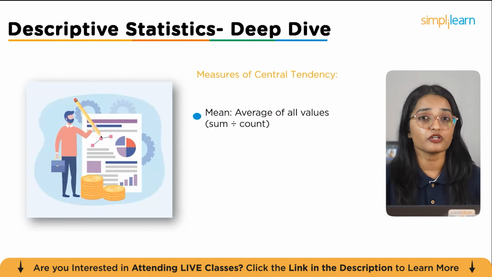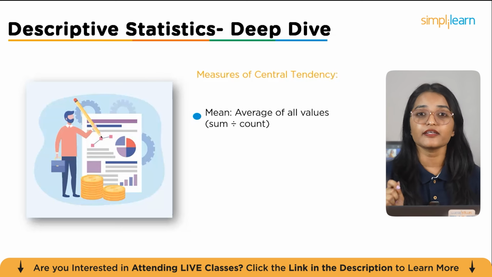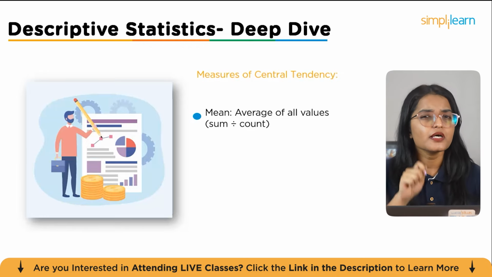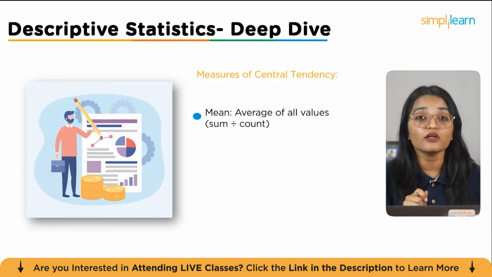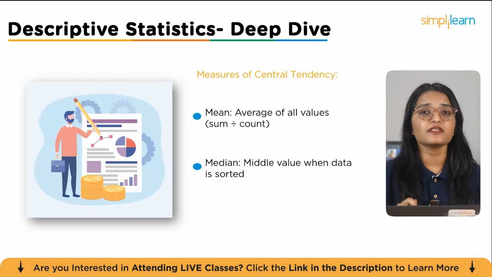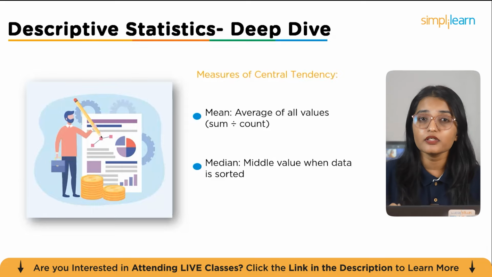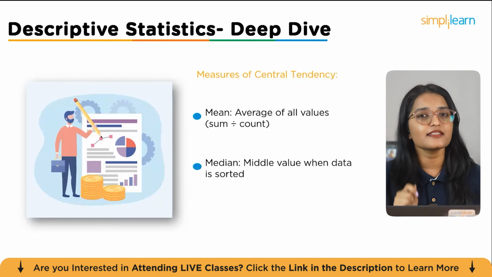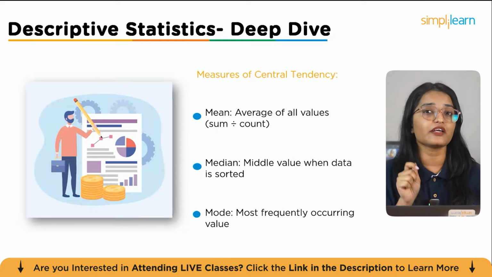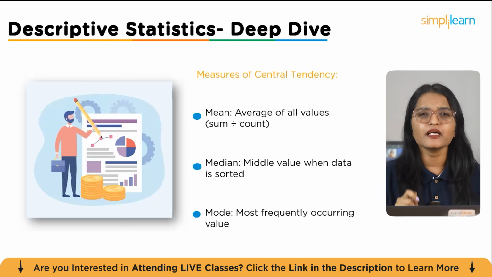Now, let's take a closer look at descriptive statistics, starting with measures of central tendency. The first measure here is the mean, which is the average of all the values, simply calculated as the sum of all the data points divided by the total count. Next is the median, which represents the middle value when the data is sorted from lowest to highest. This is especially useful when dealing with skewed distributions. And finally, the mode is the most frequently occurring value in the data set, helping us identify common patterns or repeated outcomes.